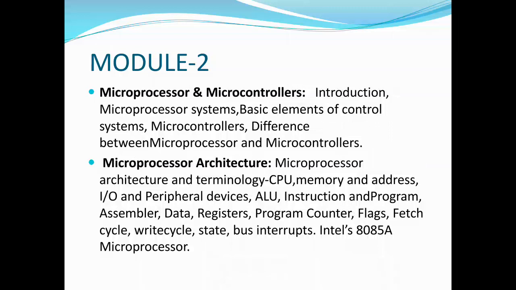So the architecture of the 8085 microprocessor is there only for your syllabus. So in the second half part, you are going to learn microprocessor architecture, that is the design of the microprocessor.